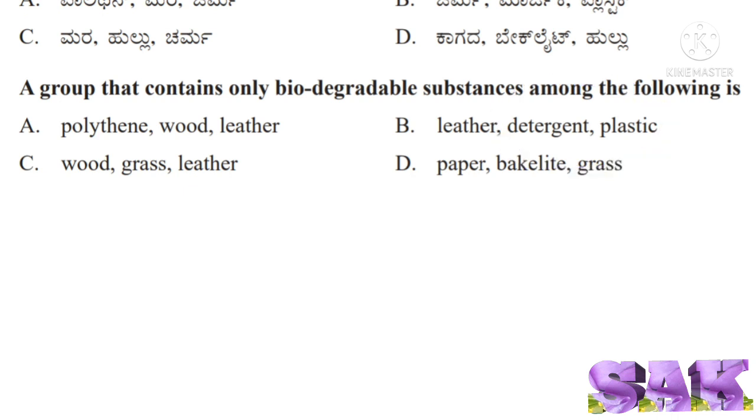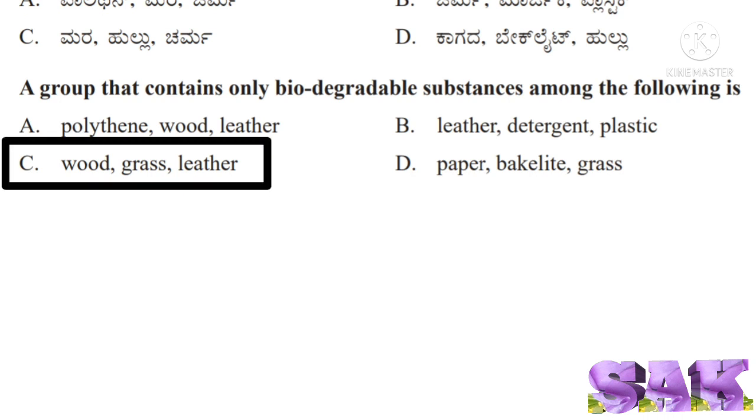Option D, paper, bakelite, grass. Here, bakelite is non-biodegradable substance. Bakelite is one type of plastic. Option C, wood, grass, leather. Here, all are biodegradable substances. So, correct answer is option C.